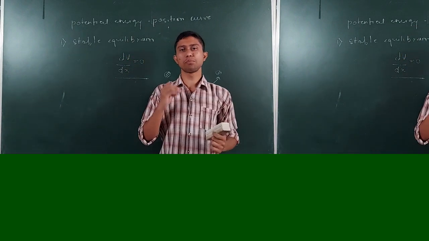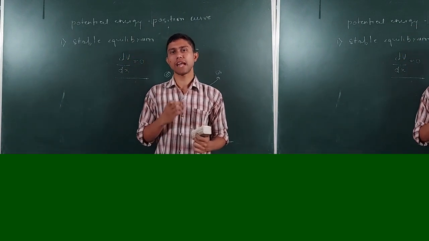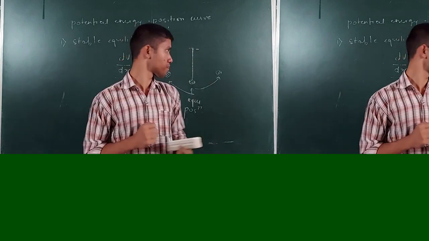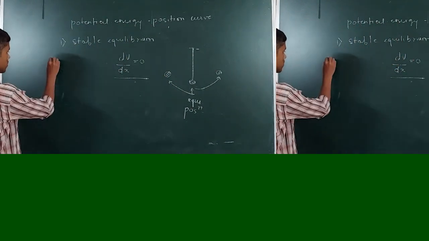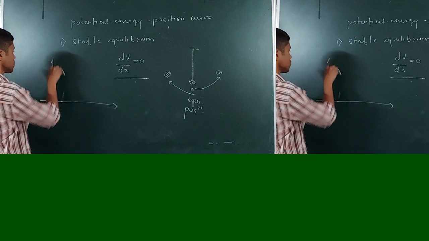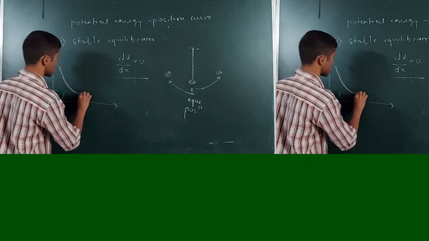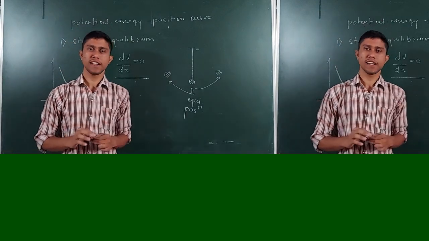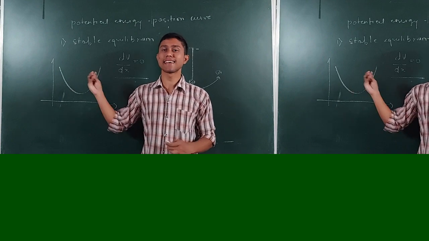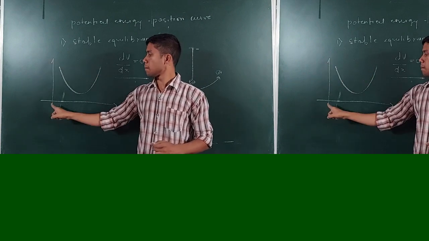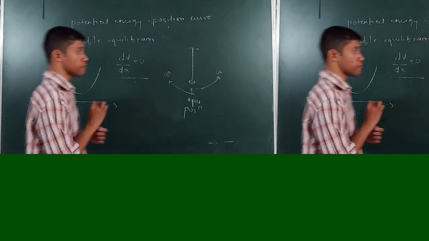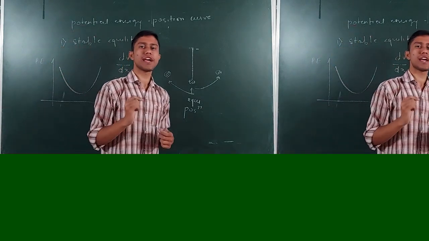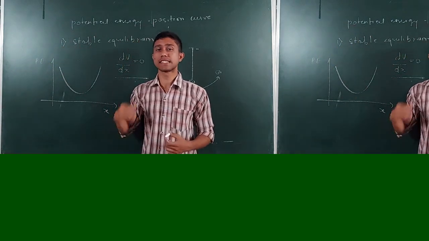Now if we had to plot a graph of stable equilibrium, how can we plot it on the potential energy position curve? So the graph is, so this is the graph. Understand one point: this is not a bowl, okay? This is a graph, a potential energy position graph. So you can write on the y-axis potential energy and on the x-axis position. So this is a potential energy position curve for a stable equilibrium.